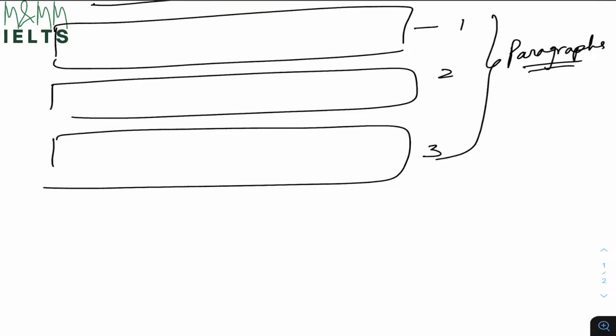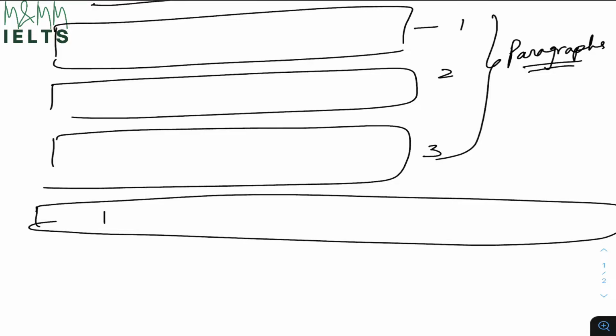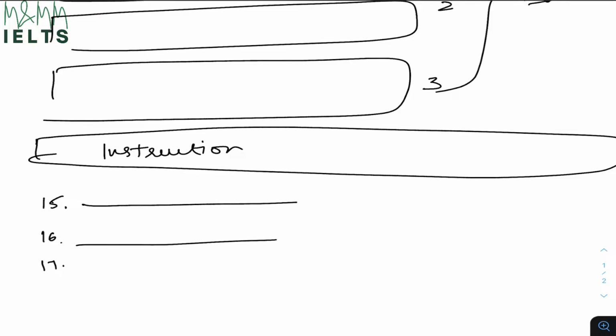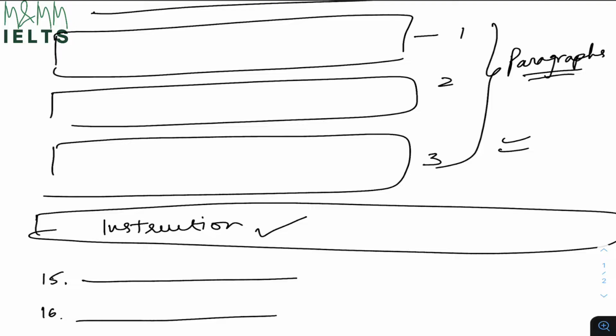And then they will also give you some instruction. Let's say this is the instruction. And then they will give you some questions. Let's say 15, 16, and 17. They have given you three questions and they will say questions 15 to 17 are answer short questions, or answer these questions in short and complete it, and you will find the answers in the paragraphs given to you. So let's say these are my three questions. This is my instruction given, and these are my paragraphs, which is nothing else but the source of truth or information.